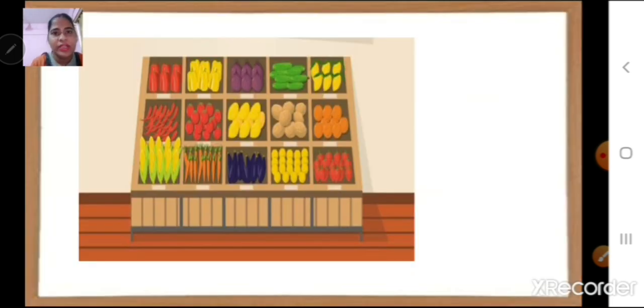Now children, look at this example. Here we can see it's a vegetable shop, and I need to buy some potatoes. So I will go and say I want potatoes, but the vegetable vendor will say how much potato do you want, correct? So for that we need to measure potatoes, right?